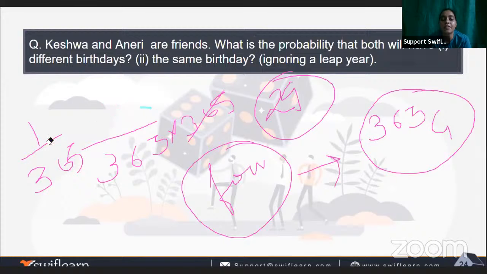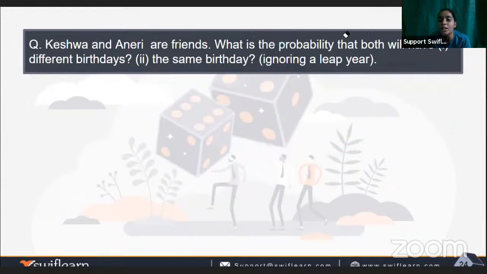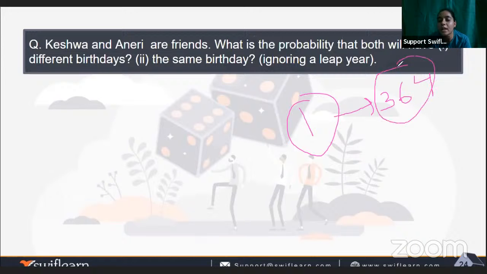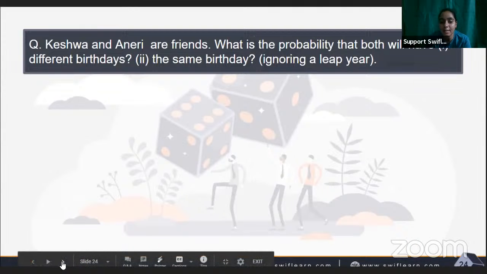For example, if we are getting the same birthday on the same day, it means it will be on day 1, whatever the day, it will be 1. And they are having a birthday on day 1, leaving all the 364 days. So this will be the favorable number of outcomes, 1, upon the possible number of outcomes, that is 365. Is that clear to you? It's a very good question. And always remember we have to ignore the leap year here. It means we are not taking 366 as the number.